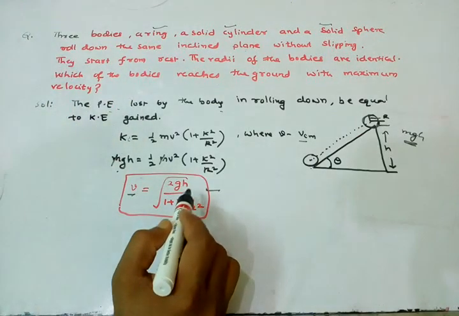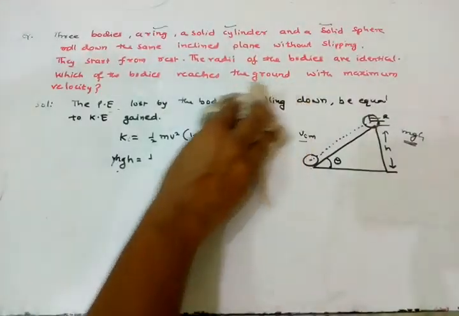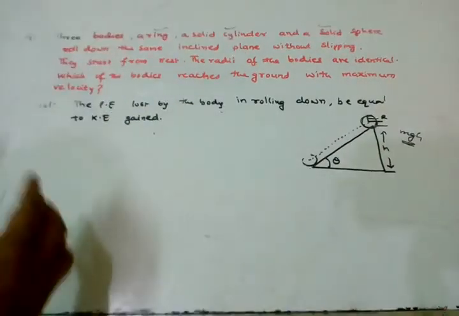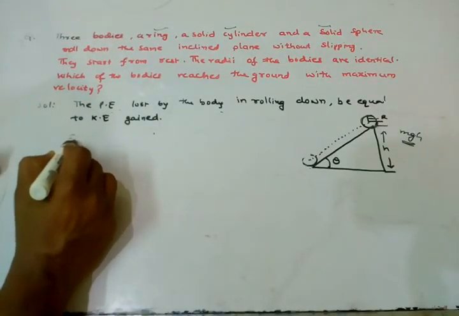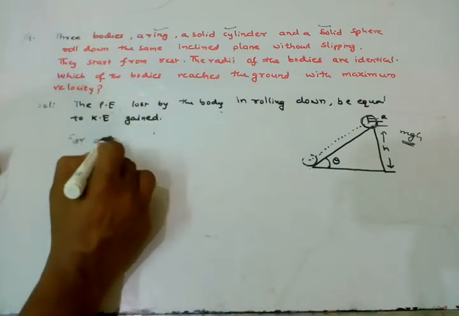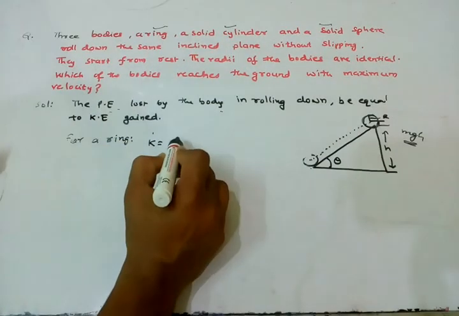So we have three bodies: one is a ring, one is a solid cylinder, and one is a solid sphere. We first take a ring. For a ring, the radius of gyration is k equal to r.